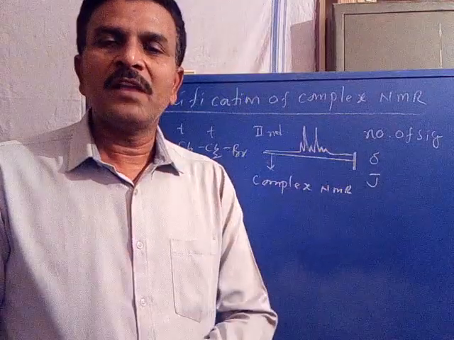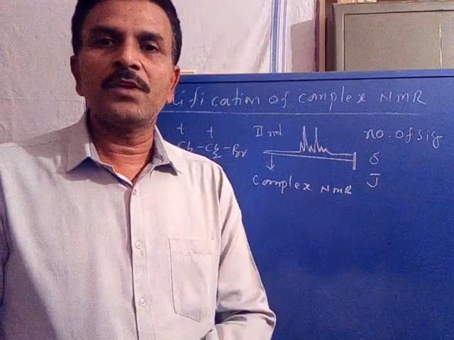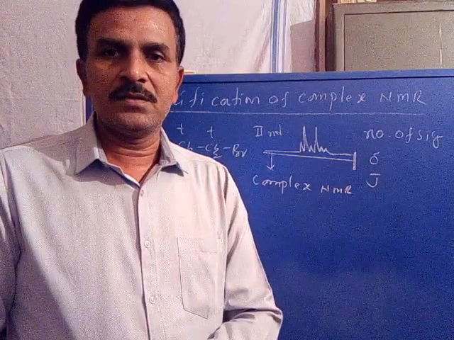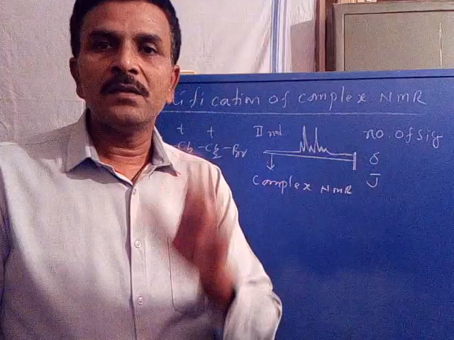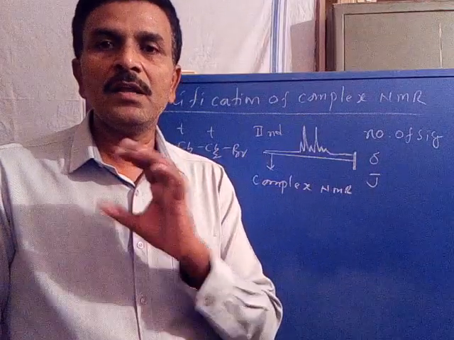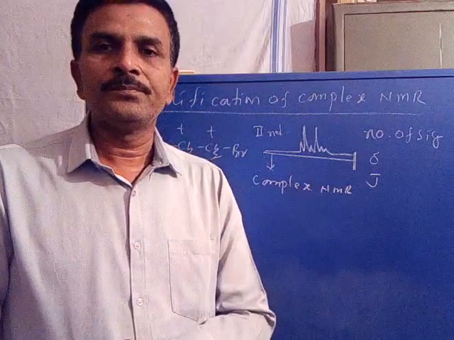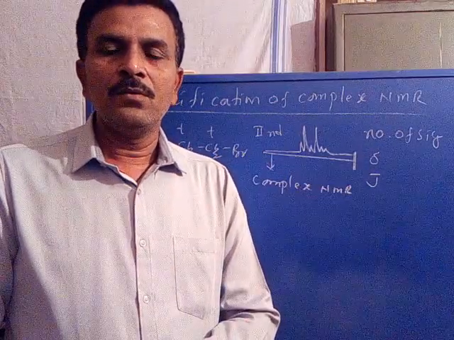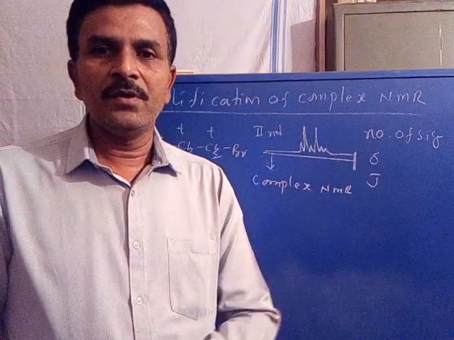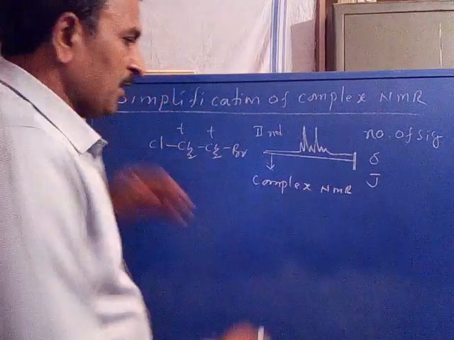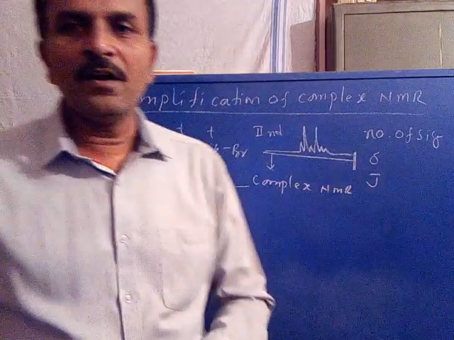So with a complex NMR spectrum, it is not possible to study the exact number of signals, nor to get the absorption frequency for each set of protons separately, as they are overlapped. Similarly, the interpretation of J value is also difficult. In brief, the complex NMR spectrum is not useful to study the molecular structure.